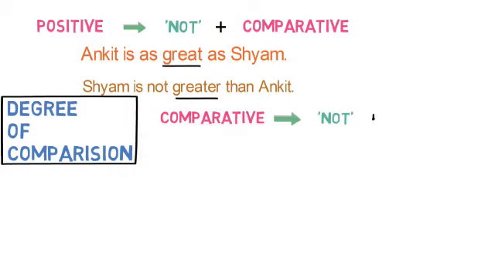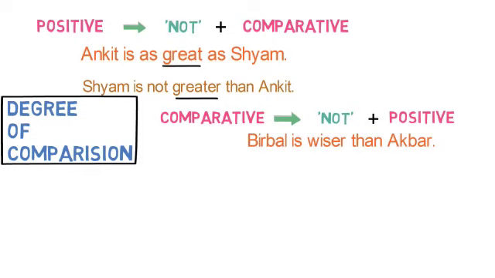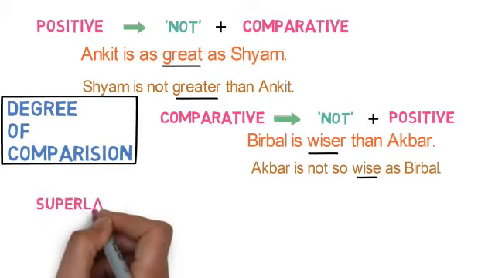Case 2 says if a comparative sentence is there and you have to change it to negative, it would be not plus positive. Birbal is wiser than Akbar, and the answer would be: Akbar is not so wise as Birbal. Here wiser is comparative in nature, and while changing it we have used the positive degree, that is wise, and not has been used, so it's a negative sentence.